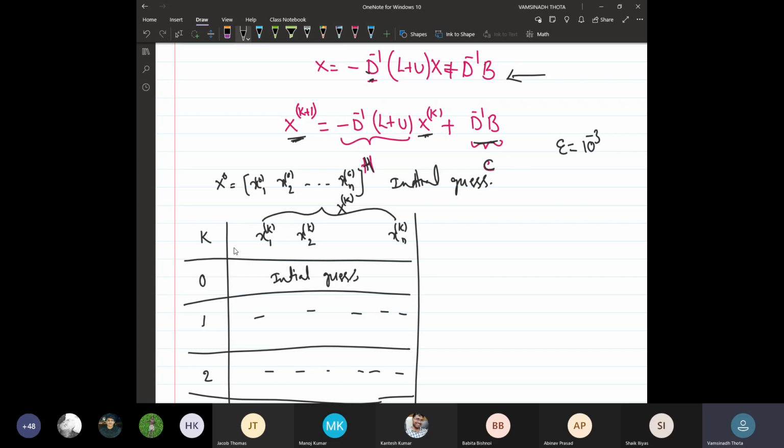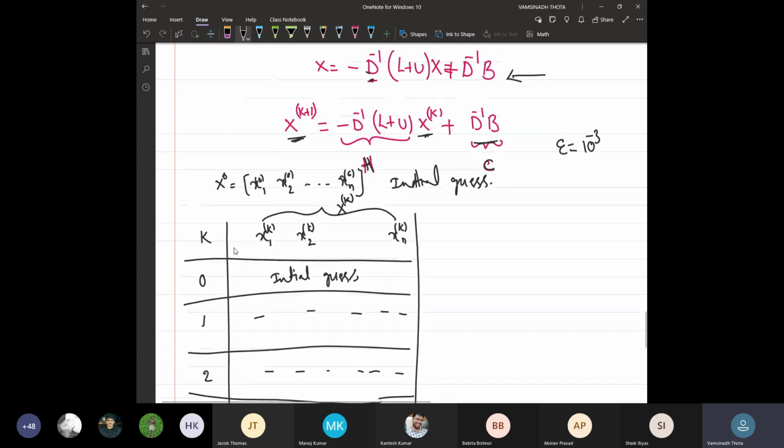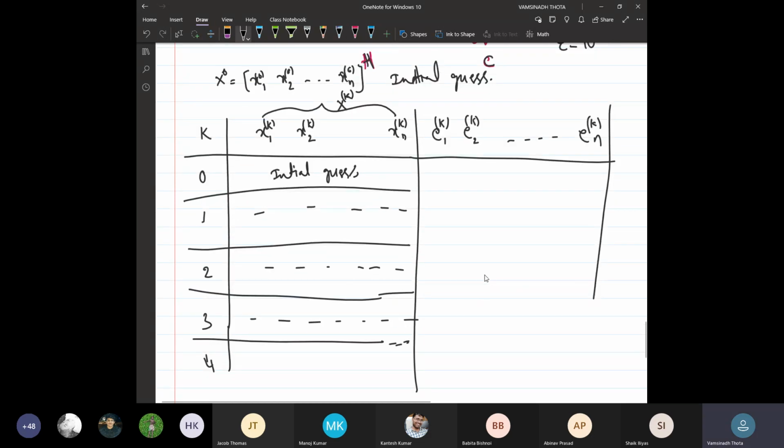Epsilon is equal to some 10 to the power minus 3. Then we should verify, right? What we should verify? So another set of columns will come. So that is EK1, EK2, and so on, EKN. Okay. So now how to do this one?